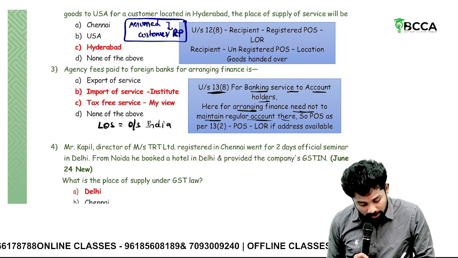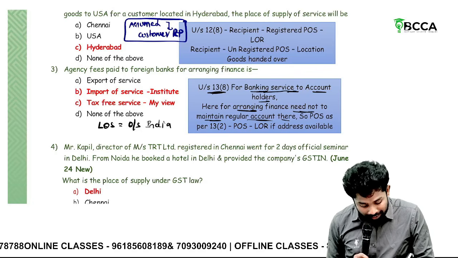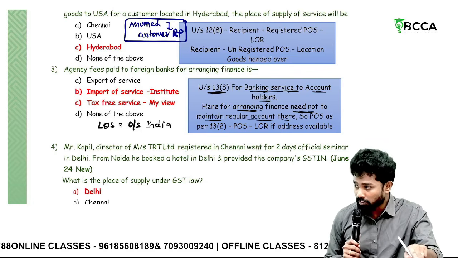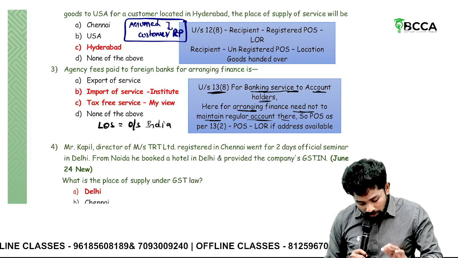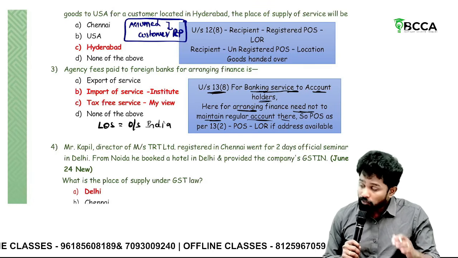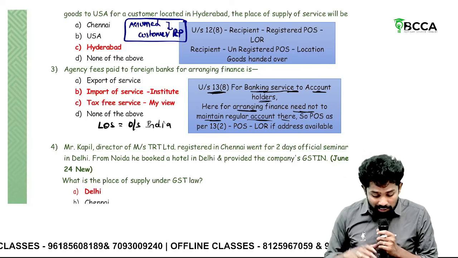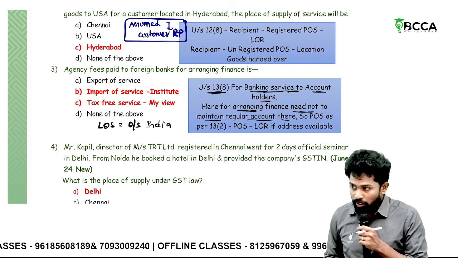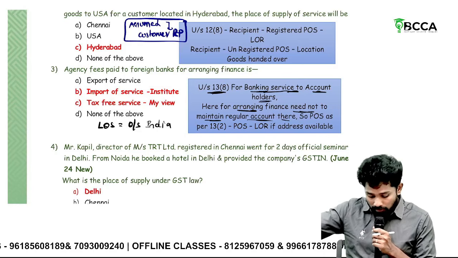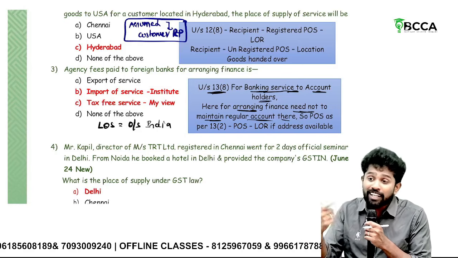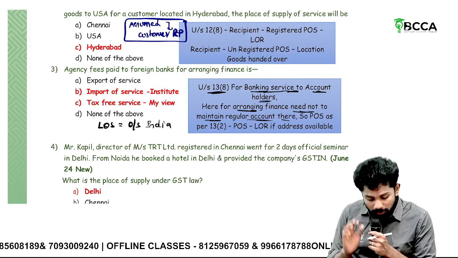So 13 subsection 8 comes into picture when banking services are provided to account holders. Whereas here, they are just arranging, they are charging agency fees for arranging finance. So they don't maintain a regular account there. The bank is just acting to arrange funds and all. It is not acting like a regular banker. So it need not be assumed as an account holder.